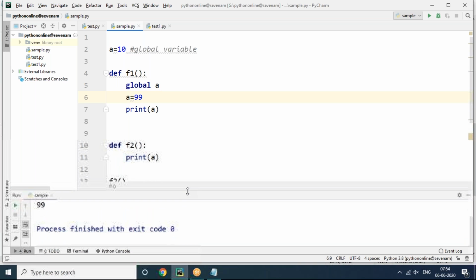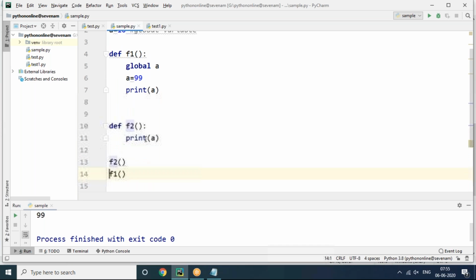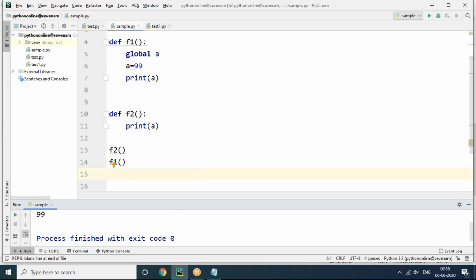So for this purpose, we can use the global keyword. When do we use the global keyword? Already we have a global variable value, but still if you want to modify this global variable value inside one particular function, then for that purpose we can use the global keyword. So that's what we are using, the global keyword, clearly. So now you can see the global keyword we can use like this.